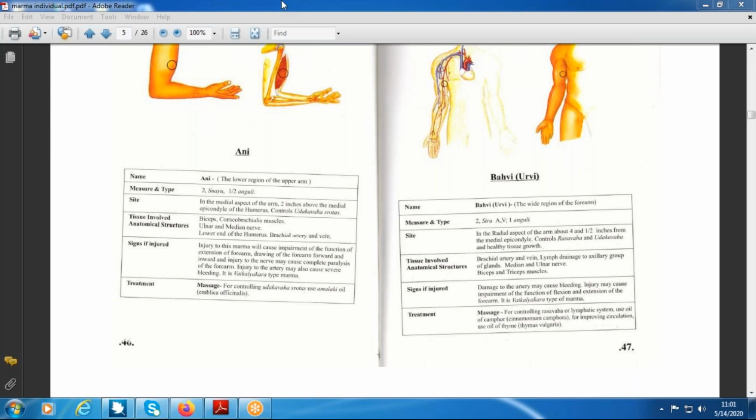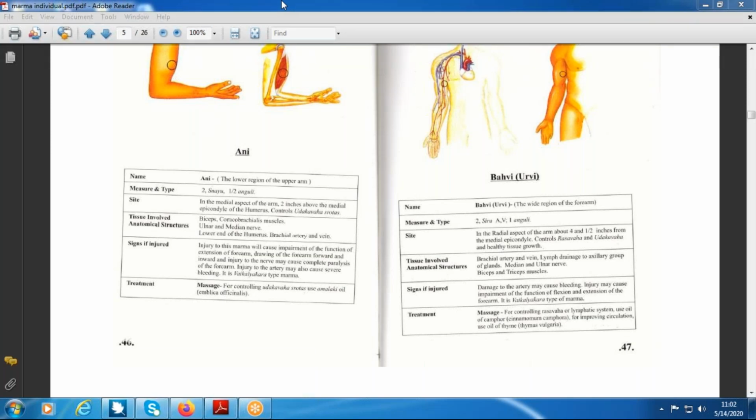Talarudaya marma is also present, this is only an example, later you should study, then you will understand the concept of marma here. Talarudaya is present in four, two in the upper limb, two in the lower limb. Kshipra marmas are four in number. Why are Kshipra marmas four in number? Because two are in the upper limb, two in the lower limb. So in this way, 11 marmas in each limb, then we should multiply it by 4 because we have 4 limbs. So altogether it will be 44 marmas. Is it clear, students?